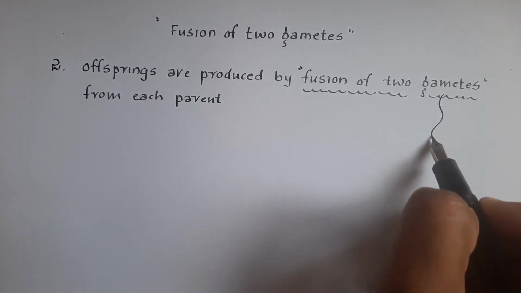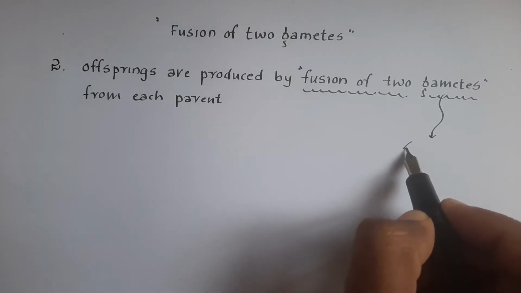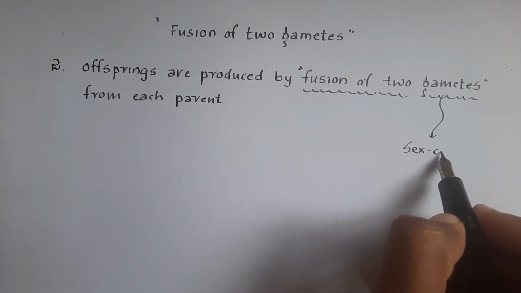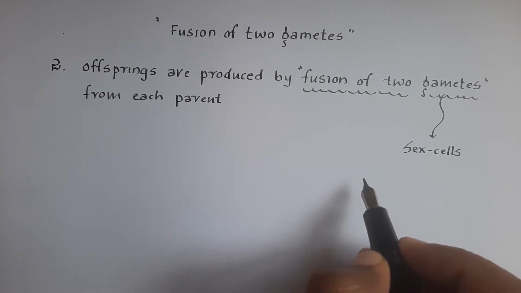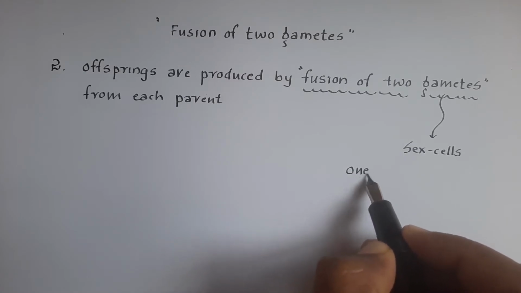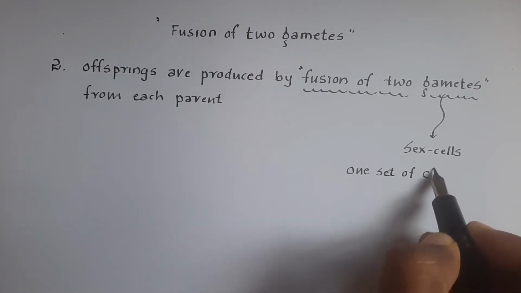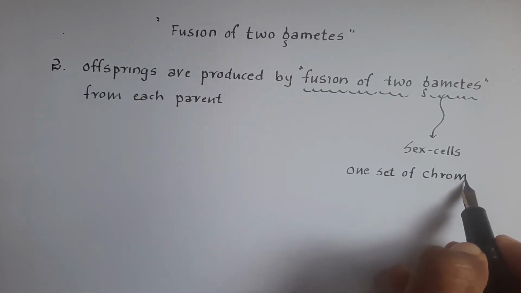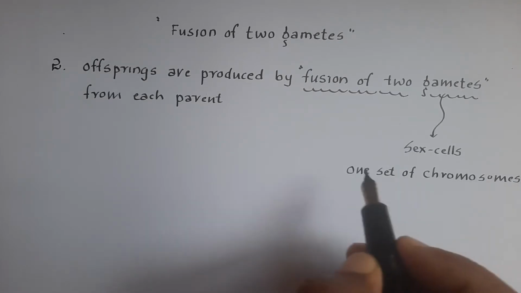What are the gametes? The gametes are sex cells, having one set of chromosomes.